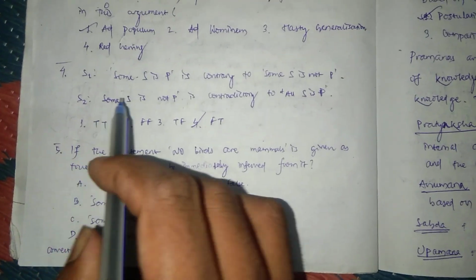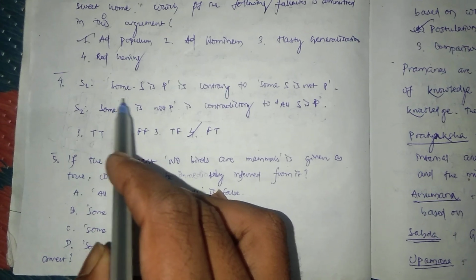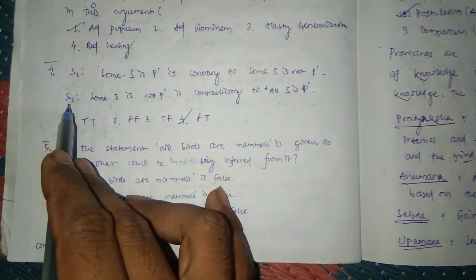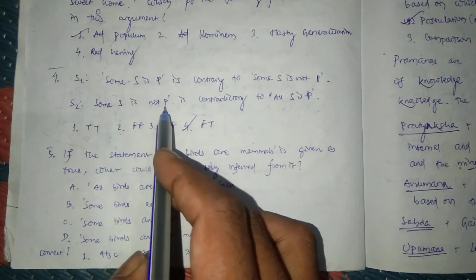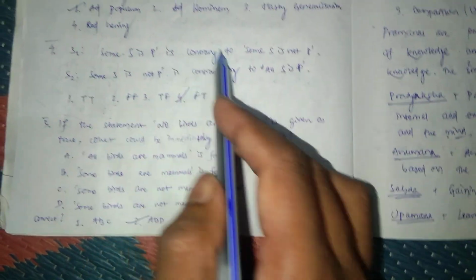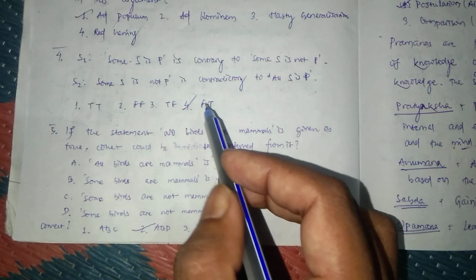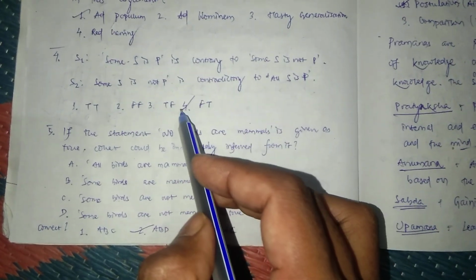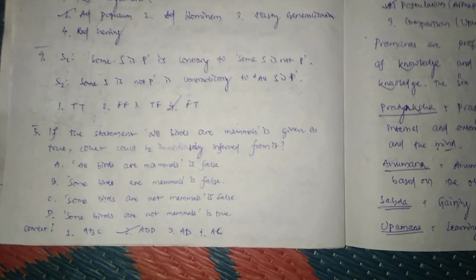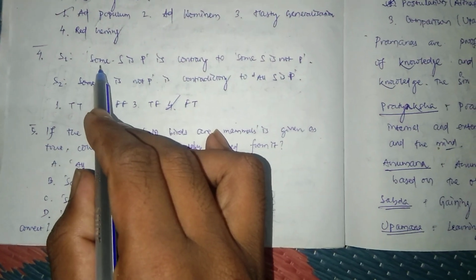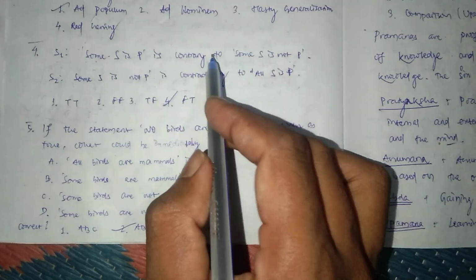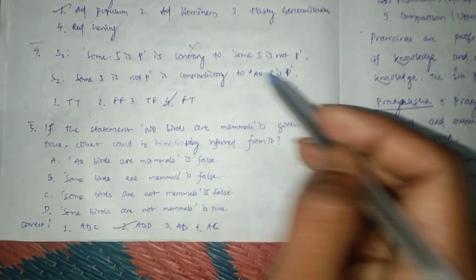In question number 4, we see that statement 1 says some S is P is contrary to some S is not P. And statement 2 says some S is not P is contradictory to all S is P. As statement 1 is false, we get the answer that the second statement is true. What is the relation between some S is P and some S is not P? This is a sub-contrary relation, not contrary.